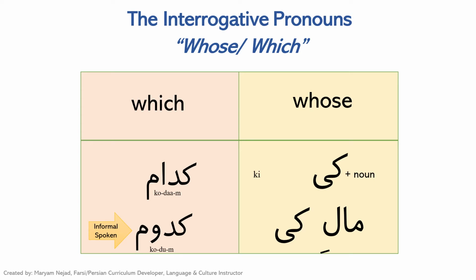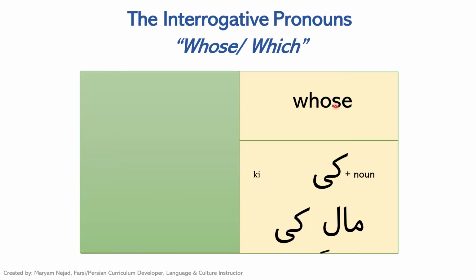So let's start first by pronouncing the interrogatives. So which is کدام, but in the informal spoken language is pronounced کدوم. Now let's go to whose. Whose is ki or مال کی.